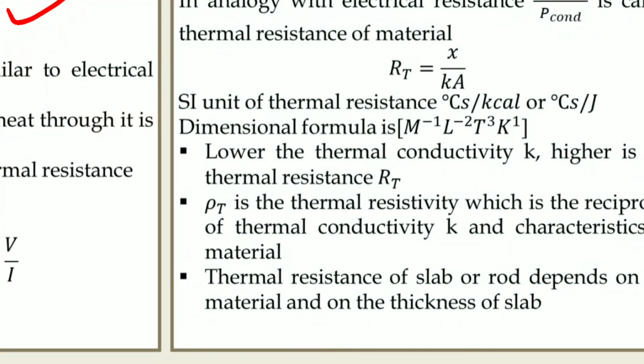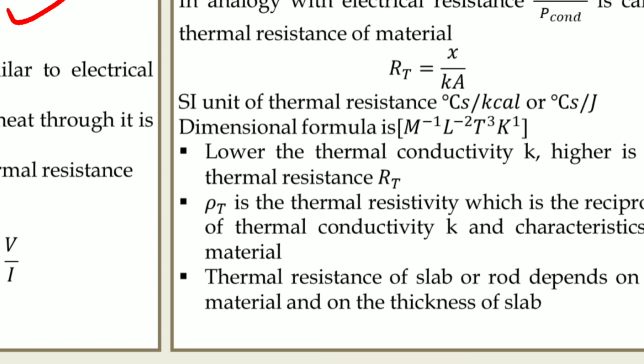Now, the lower the thermal conductivity, the higher the thermal resistance. You know that thermal conductivity is how easily a material can conduct heat. If heat is flowing very easily, its resistance is much less.